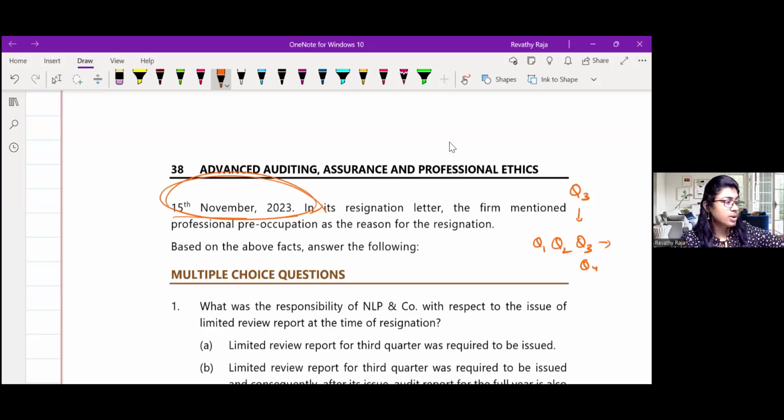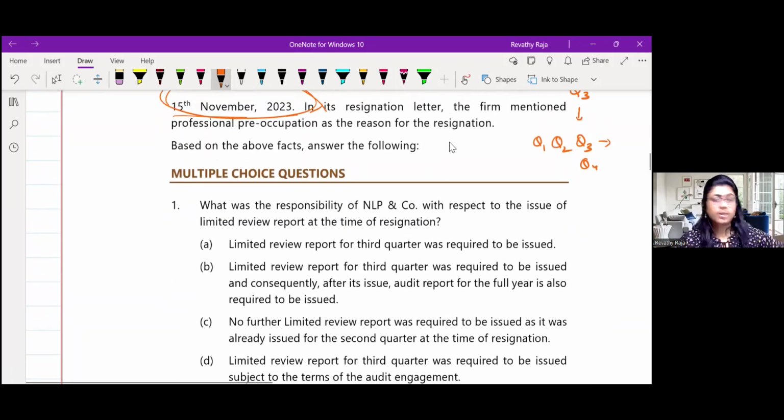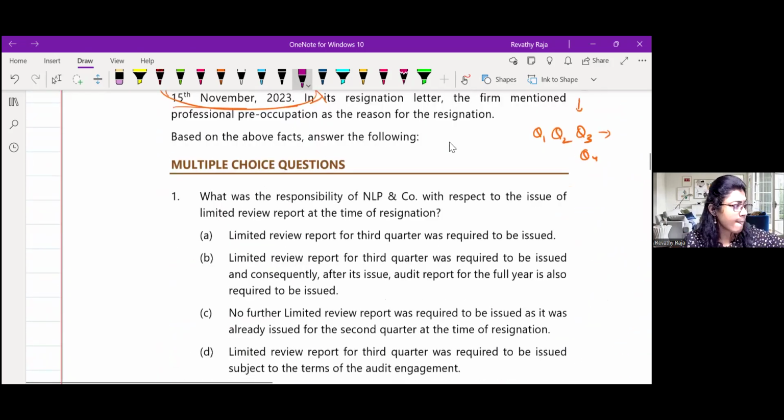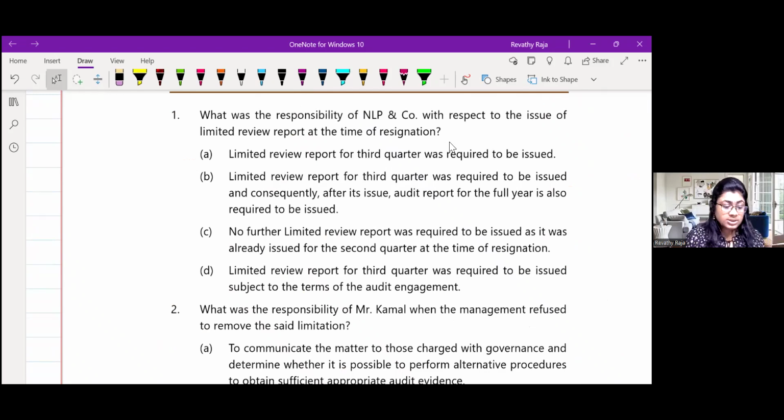Okay. Now can we go to the question? Ada, can you read the first question? Already we have discussed many things. We discussed SEBI, LODR, we discussed SA 705 content. Now read. What is the responsibility of NLP and Co. with respect to issue of limited review report at the time of resignation?